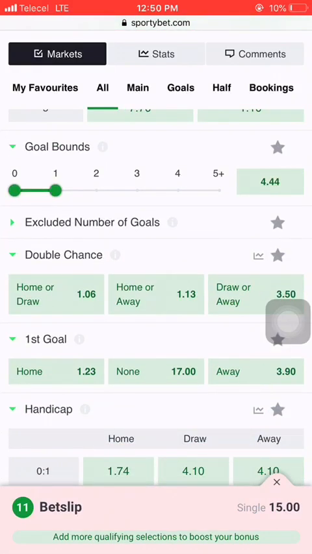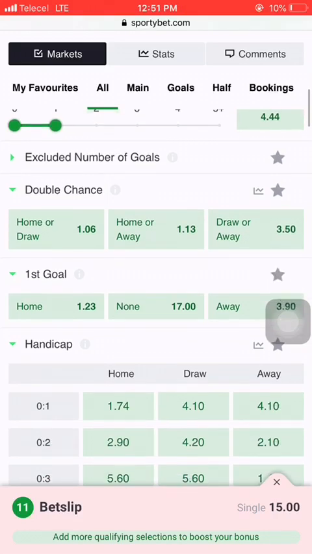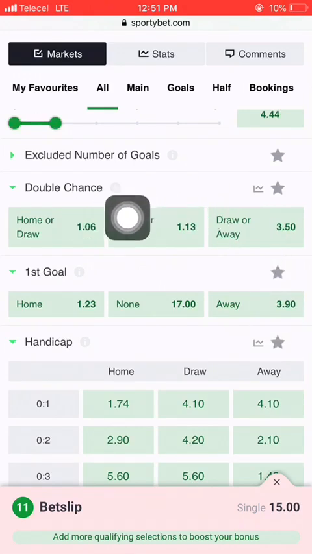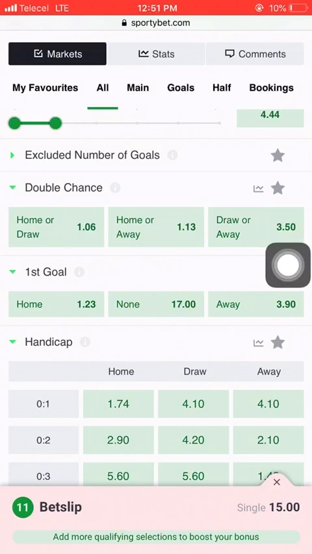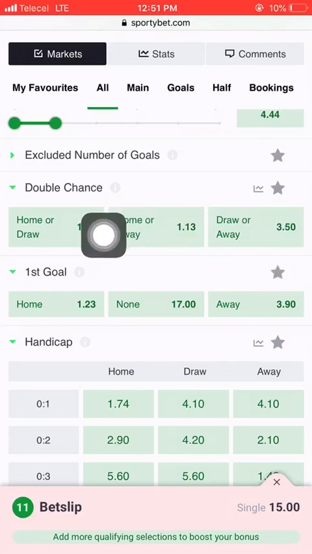This is part one on how you can start betting and make money from sports betting. So this double chance, first I said that 1 means a win for the home team, X means draw, and 2 means a win for the away team. When you come to Sportybet and scroll down to find double chance, you will see home or draw.